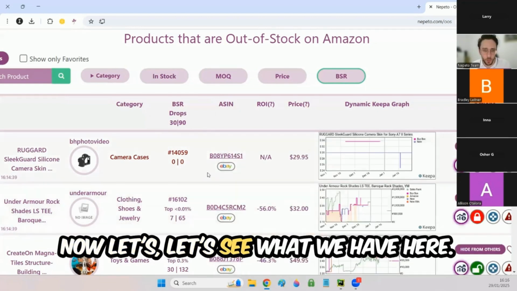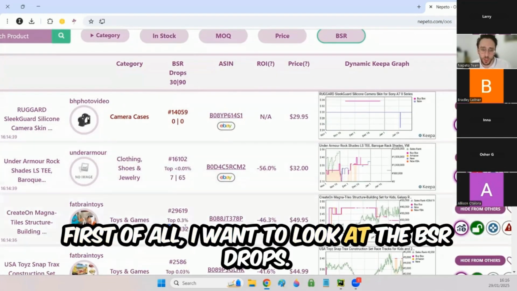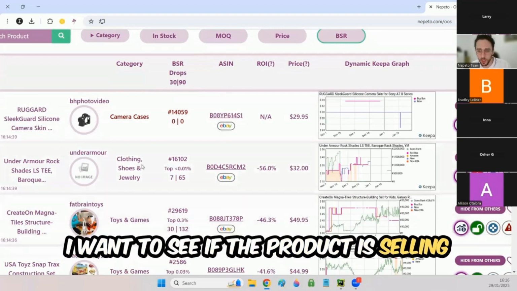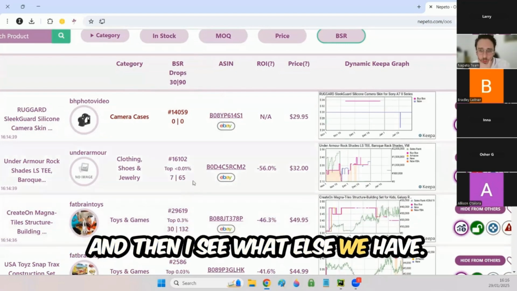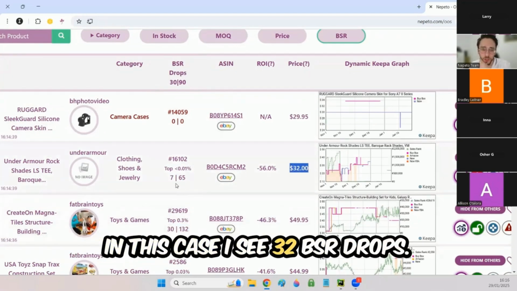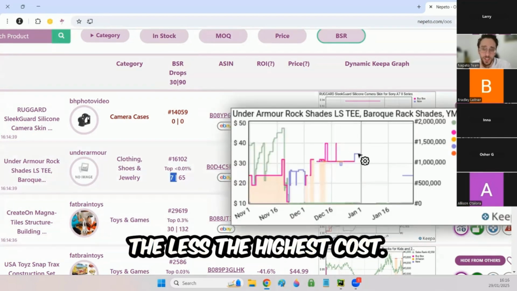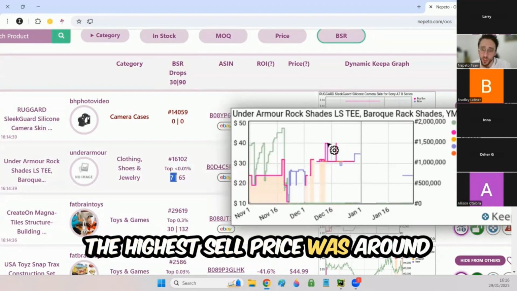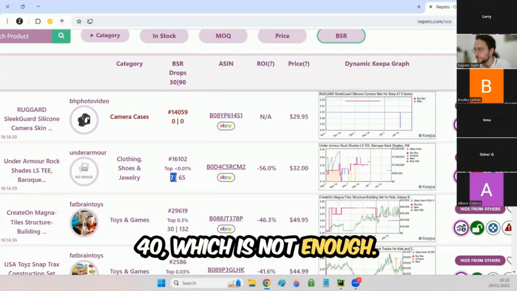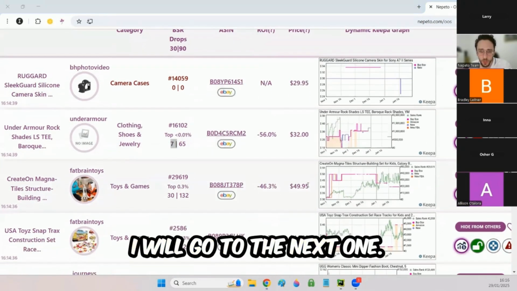Now let's see what we have here. First of all, I want to look at the BSR drops. I want to see if the product is selling, and then I see what else we have. In this case, I see 32 BSR drops. The highest sell price was around 40, which is not enough. I will go to the next one.